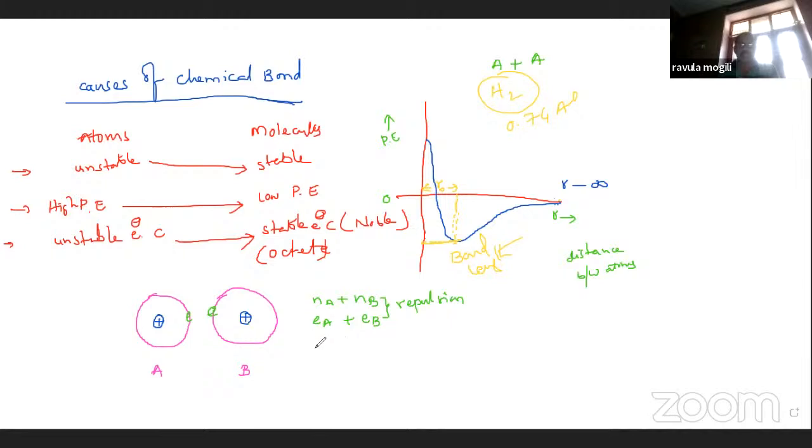But here, the nucleus of A is attracted to the electron of B. And here, the nucleus of B is attracted to the electron of A. What type of forces are present? Attraction forces.